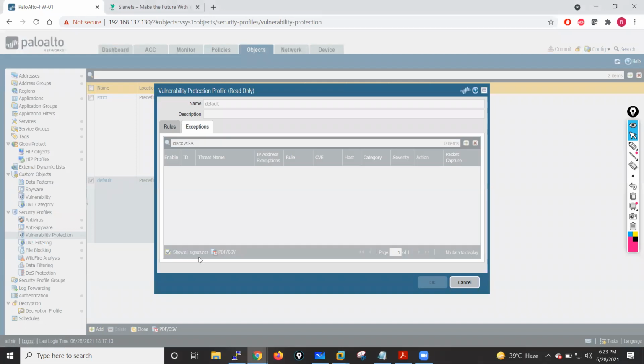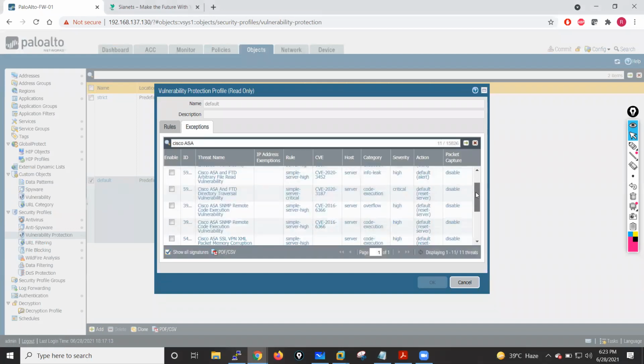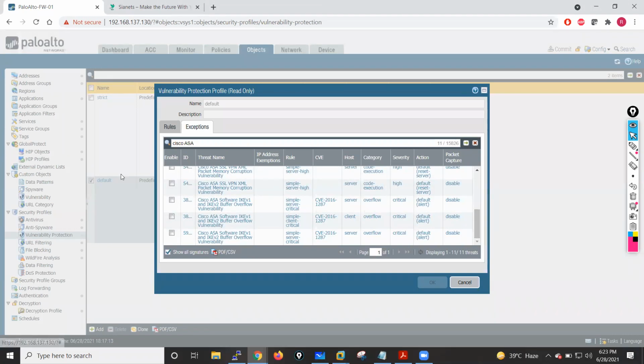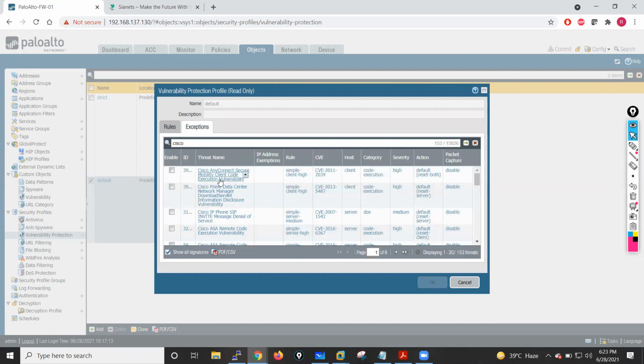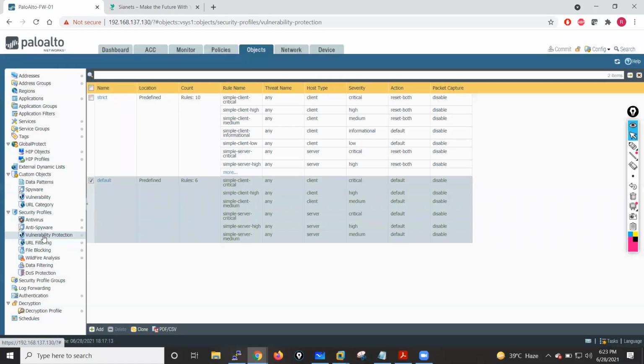If I click on Exceptions, under signatures it gives you all the signatures related to vulnerability protection. If I type Cisco here, you will see, for example, that Cisco AnyConnect has a particular vulnerability. If some hacker tries to exploit that vulnerability from the outside against your internal devices, and you have a vulnerability protection profile enabled, that signature will trigger and protect you from that attack. All these kinds of attacks are taken care of by vulnerability protection when any hacker tries to exploit a vulnerability.